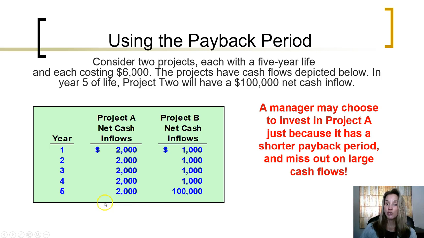A manager may choose to invest in project A just because it has a shorter payback period. $6,000 investment divided by $2,000 annual cash flow, or payback period of year 3. Whereas project B will only pay itself off sometime in year 5. But if the manager were to choose project B, huge cash flows would be missed out in year